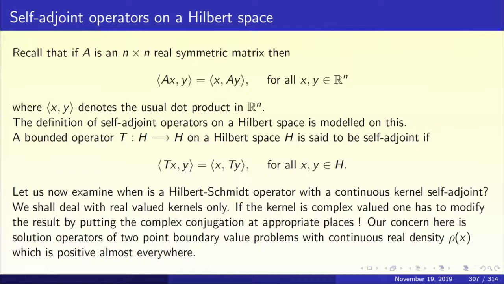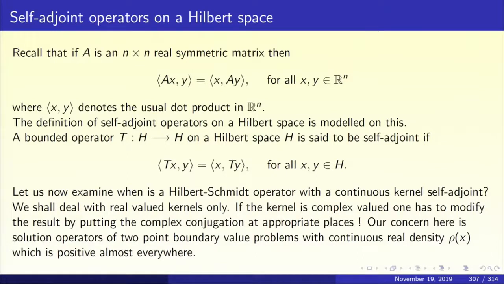Again, let us begin with the finite dimensional setup. Recall that if A is an n cross n real symmetric matrix, then the dot product of Ax and y is the same as the dot product of x and Ay. So, the real symmetric matrix satisfies this equation: inner product Ax, y equal to inner product x, Ay for all x and y in Rn.